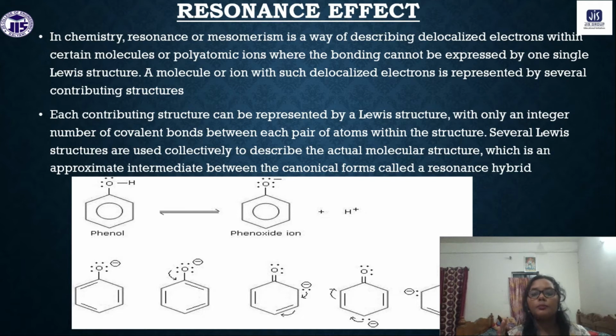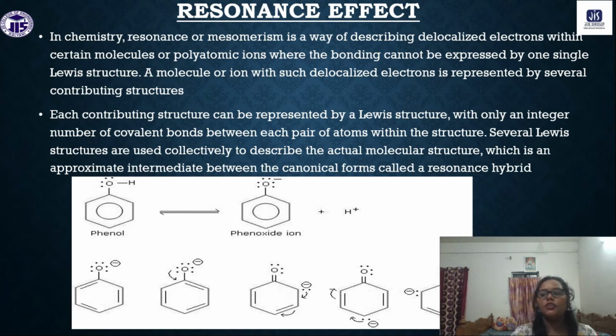Because the pi orbitals are parallel to each other, the electron can jump over each and every pi orbital, and thus the electron can delocalize throughout the whole ring.